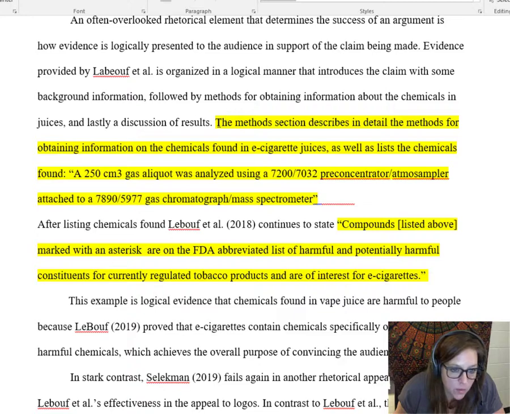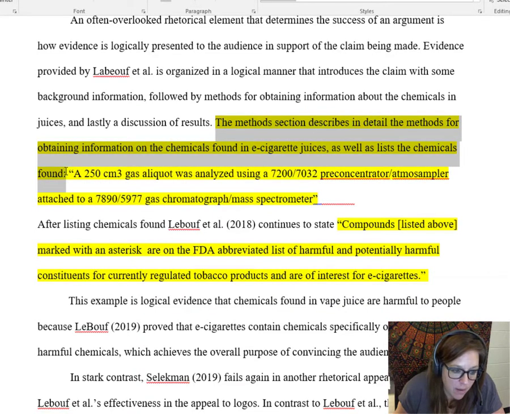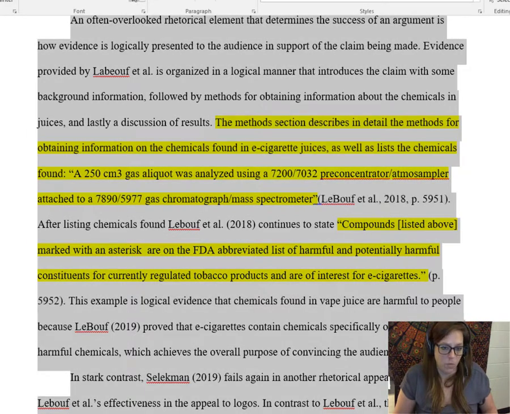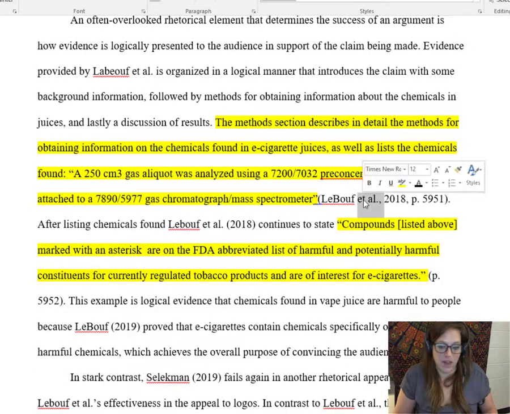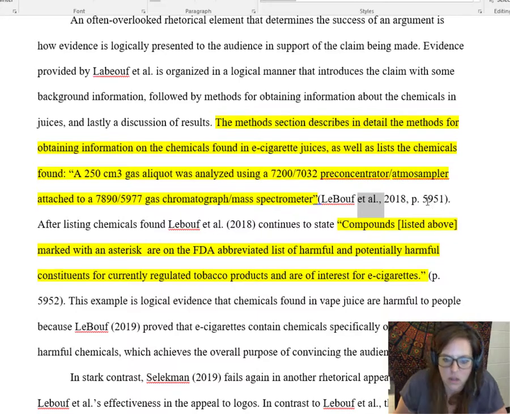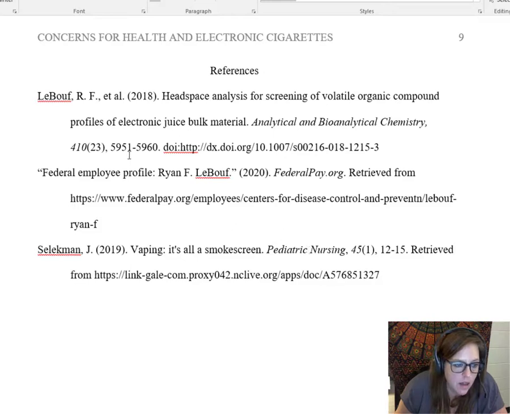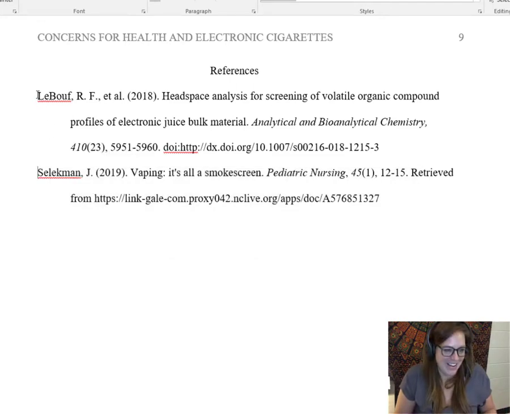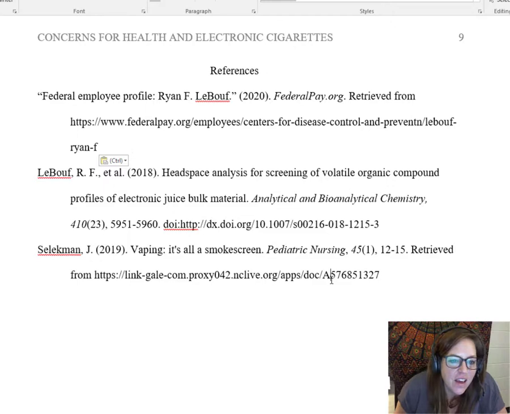For example, this one does not include the author name or the year in the signal phrase, and so for this one, we need all of it. So this author is LeBoeuf et al. because we have more than 5 authors. And we have everything correct here, okay? Here are the references. Notice that these are in alphabetical order. Well, they should be. They're not, but they should be. Okay. So these should be in alphabetical order.